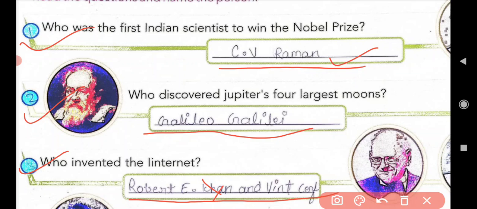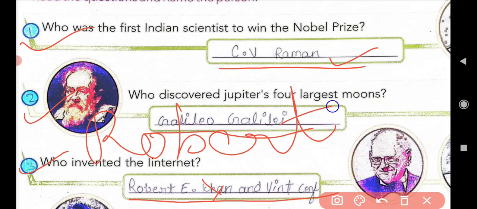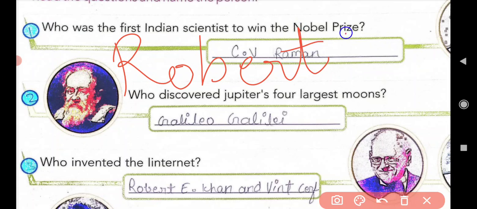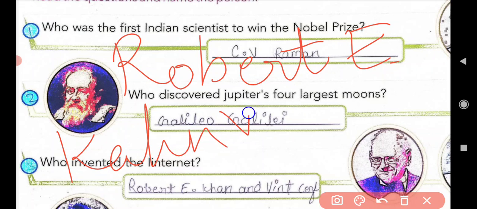Okay, so spelling is Robert, Robert E. Kahn, Vint, Cerf. Robert E. Kahn and Vint Cerf invented the internet.